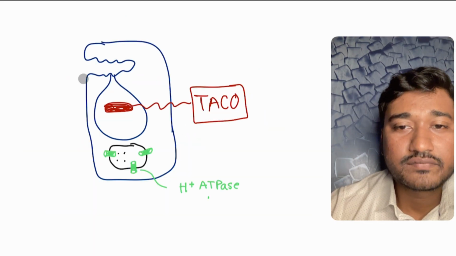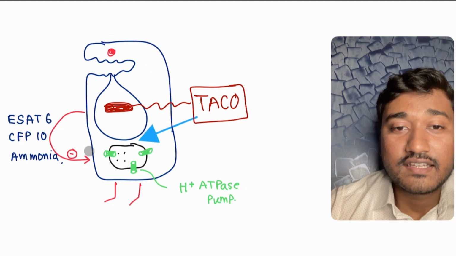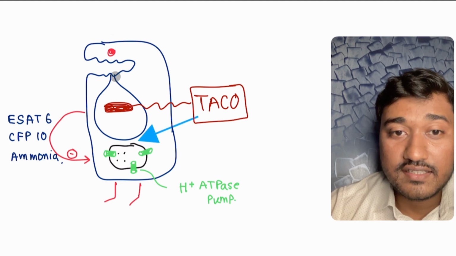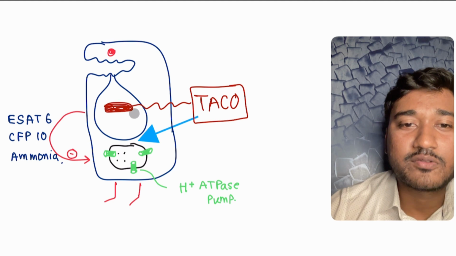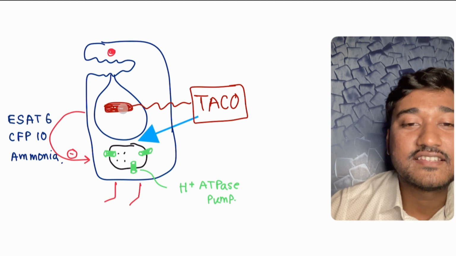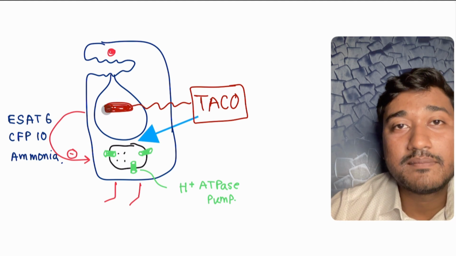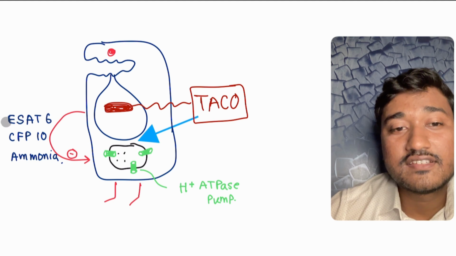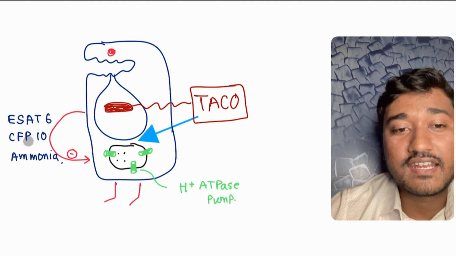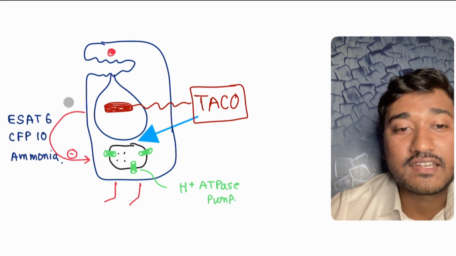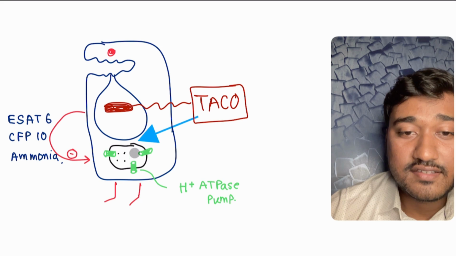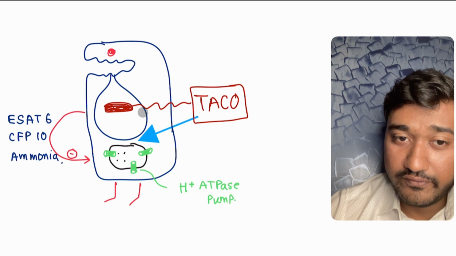So look here, as we talked earlier, controlling TB is not that easy. So these are our frustrated macrophages. Within the frustrated macrophages we have this TB bacteria, and this TB bacteria actually has multiple pathogenic molecules. So this is your ESAT6 and CFP10 and ammonia. These are soluble molecules which are coming from this TB bacteria, which are basically preventing what? This is your lysosome and this is the phagosome.